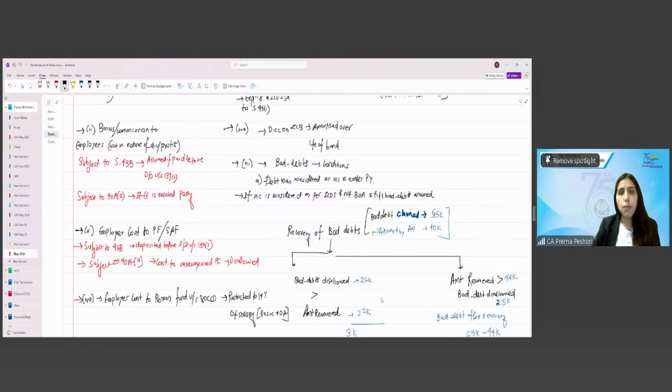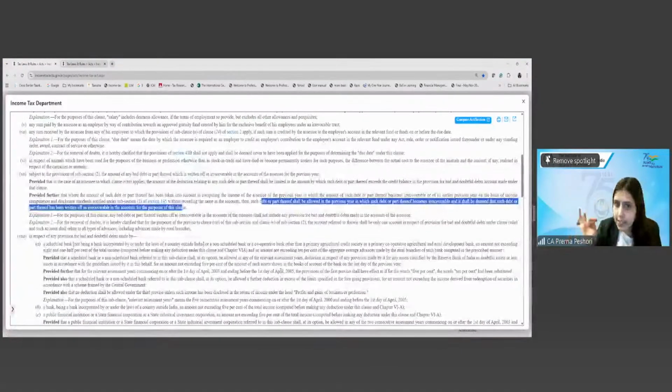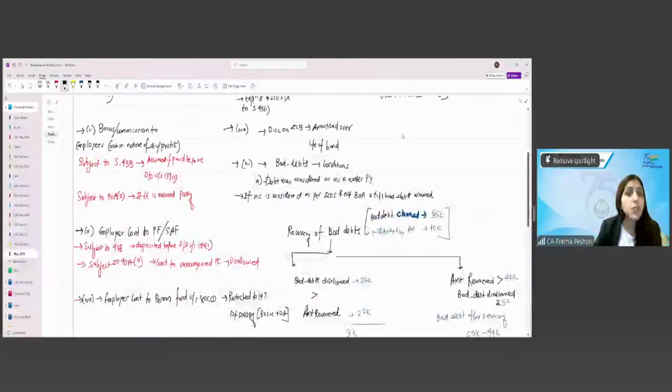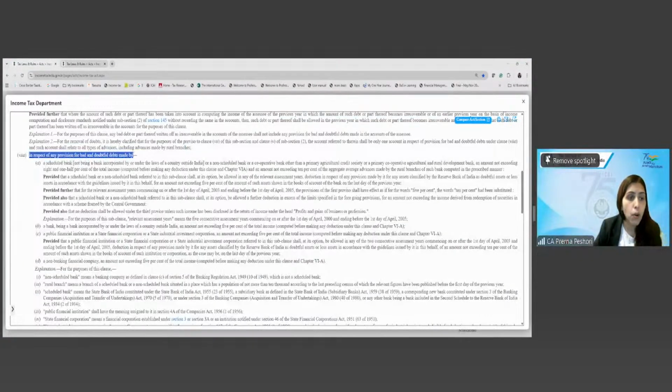Okay. Now, provision for doubtful debts is not allowed as deduction. Bad debts, actual bad debts are allowed as the deduction. Provision for the doubtful debts are not allowed. But in one case, the provision for the doubtful debts are allowed, which is as per 36(1)(viia). What does it say? In respect of any provision for bad and doubtful debts, in these cases will be allowed as the deduction by a scheduled bank, not being the one which is incorporated outside India, or a non-scheduled bank, right?